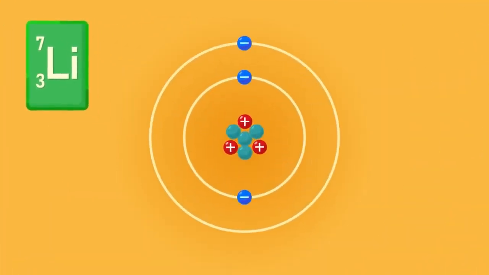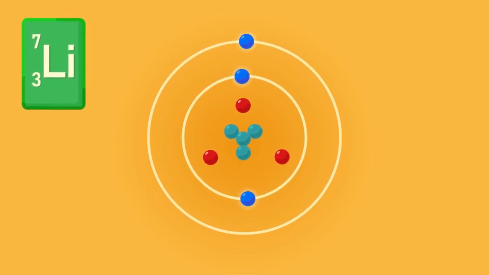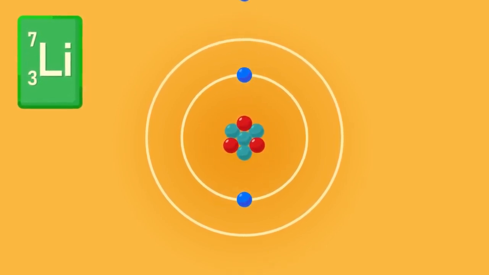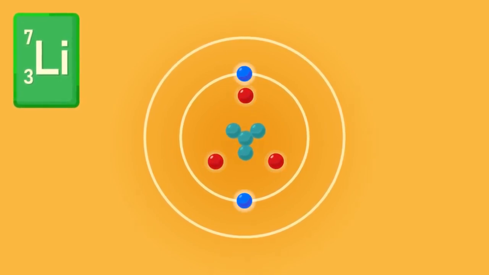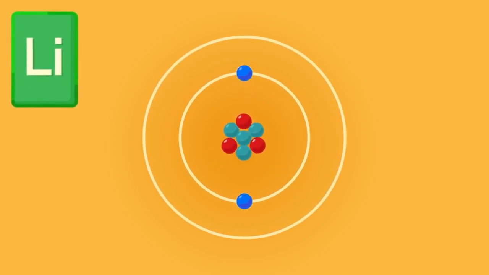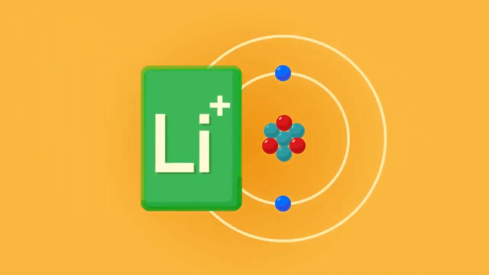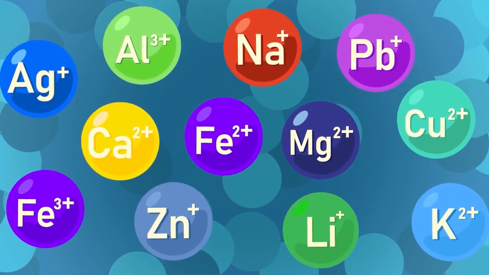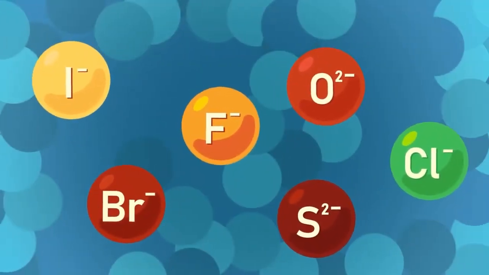Previously, we learned that atoms have an equal number of protons and electrons, which makes them electrically neutral. Now, an atom becomes an ion when it loses or gains electrons. In an ion, the number of protons and electrons are different. Thus, an ion can carry either positive or negative charges. The positive ions, or cations, are mostly formed by metals. The negative ones, or anions, are mostly formed by non-metals.